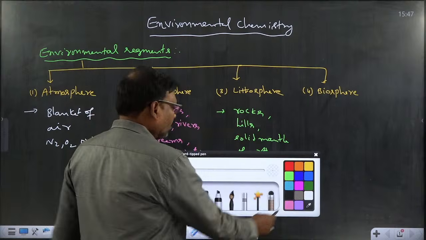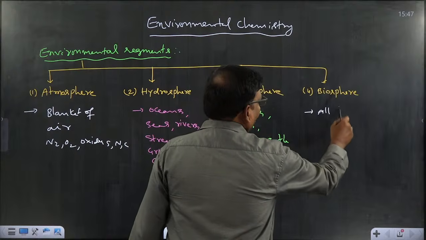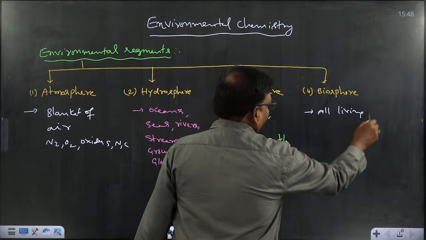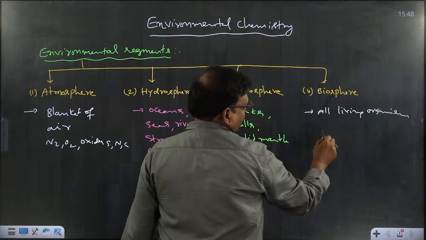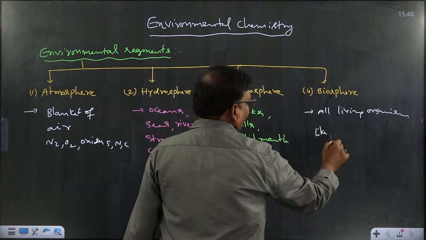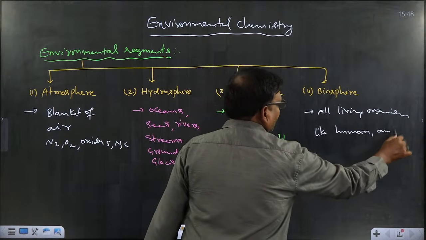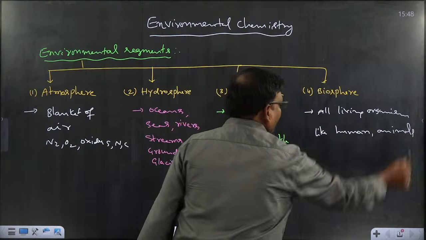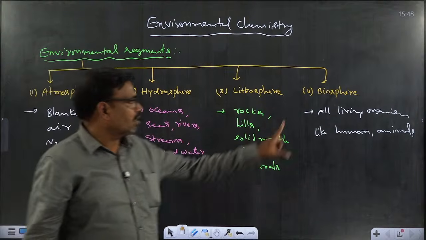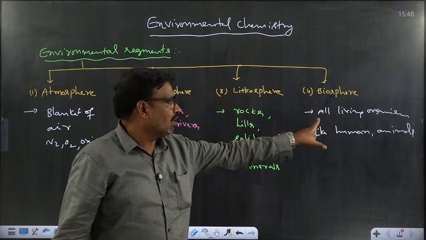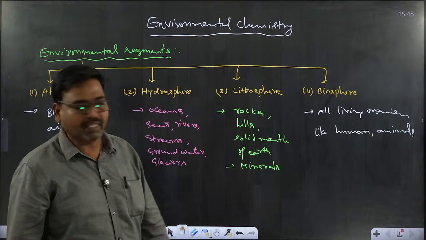And the fourth one, biosphere. All living organisms like humans, animals, everything will be included in biosphere. So here that biosphere contains all living organisms like human beings, animals, and everything.